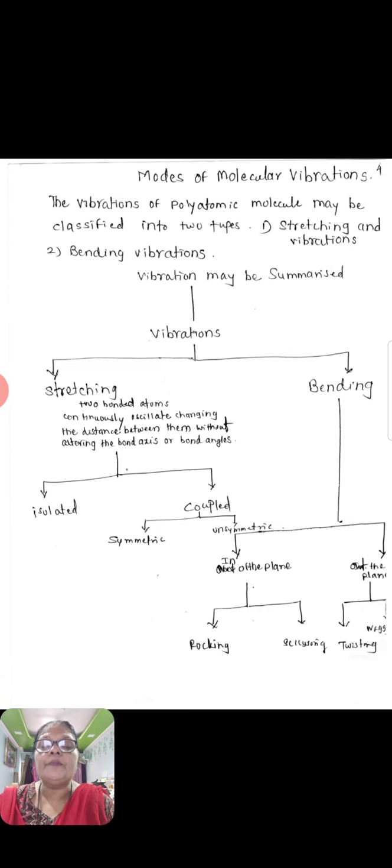There are also two types, isolated and coupled. Isolated has symmetrical and unsymmetrical, and bending also has two types, in the plane and out of the plane. In the plane are rocking and scissoring, and out of the plane are twisting and wagging. In this way the modes of vibration are popular.